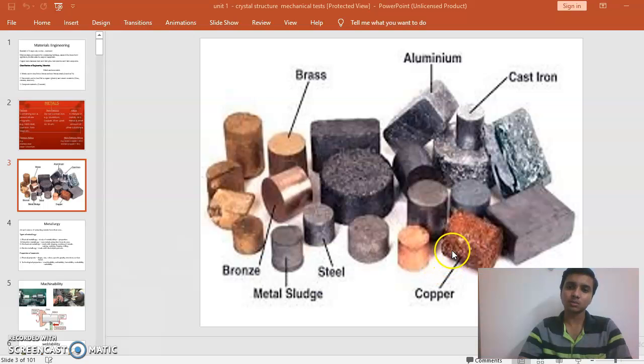Copper is more visible, and also cast iron and aluminium. In this picture there are seven different metals. Brass is a non-ferrous alloy, and there are also bronze, steel and copper.